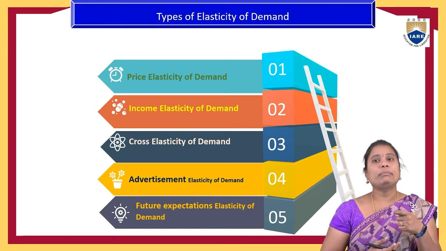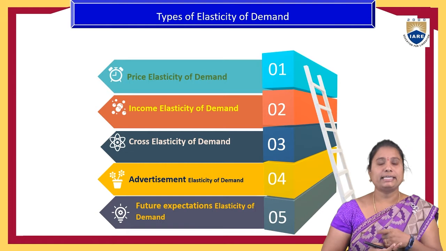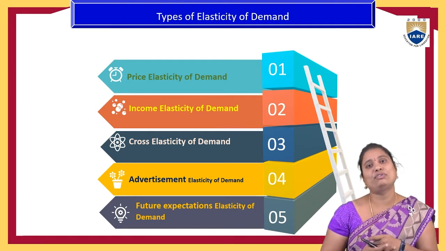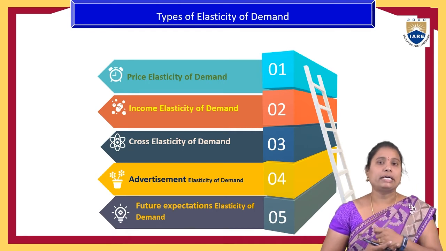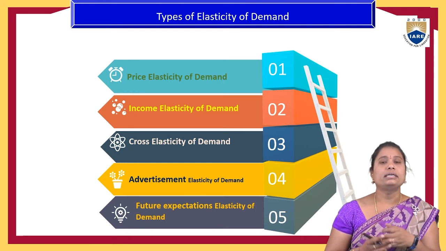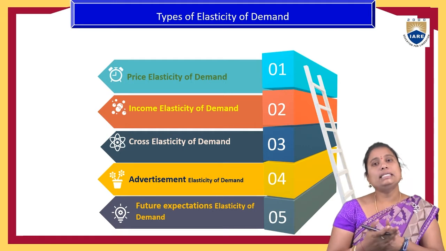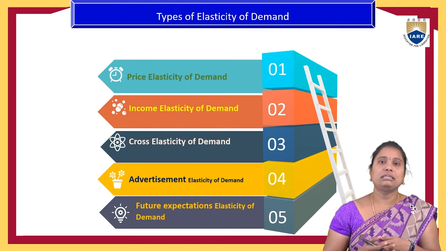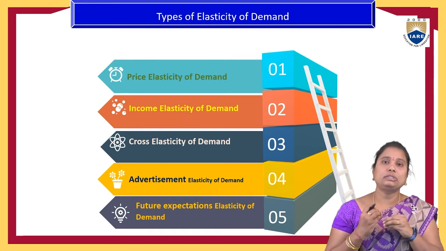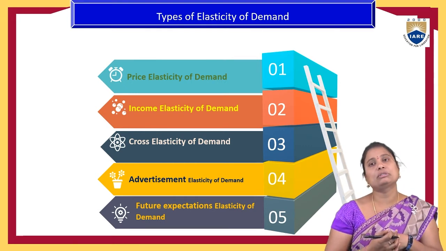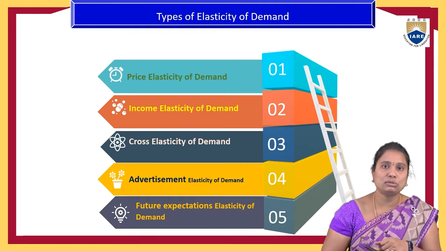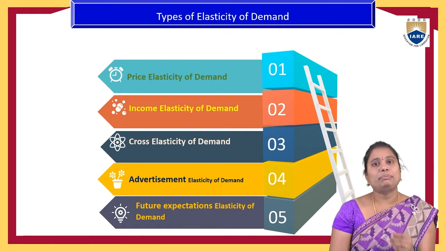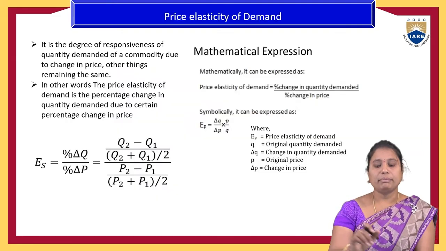So like government policies elasticity of the demand, taxation policies elasticity of the demand, population size elasticity of the demand, income of the country elasticity of the demand, like this. So all the determinant factors have impact on the elasticity of the demand. Each and every factor's impact or its measurement is called the types of the elasticity of the demand. In this one, first and foremost element is the price elasticity of the demand.